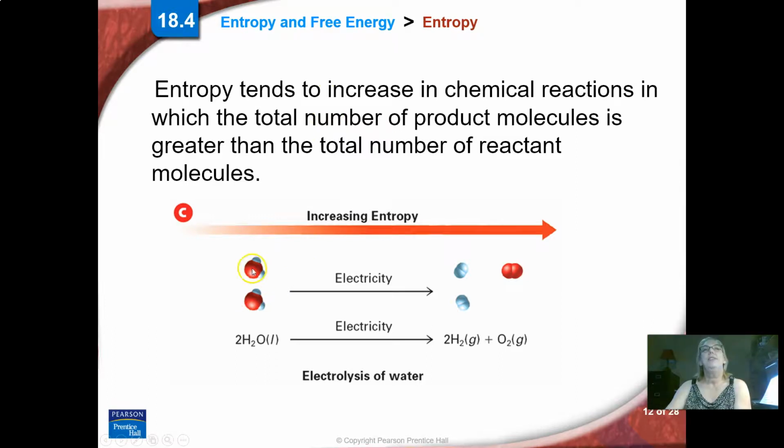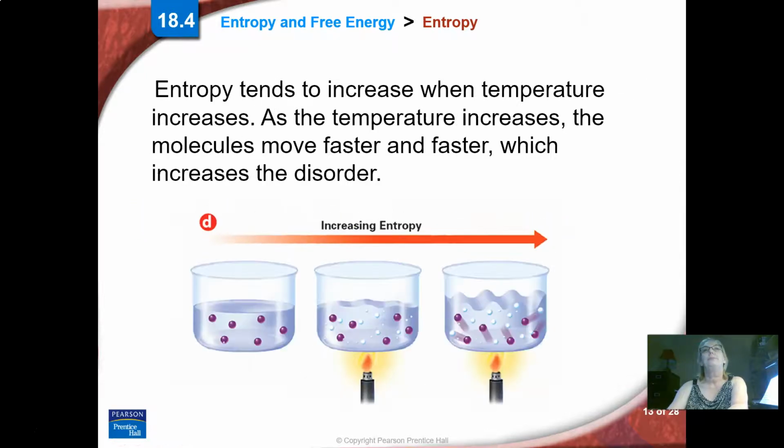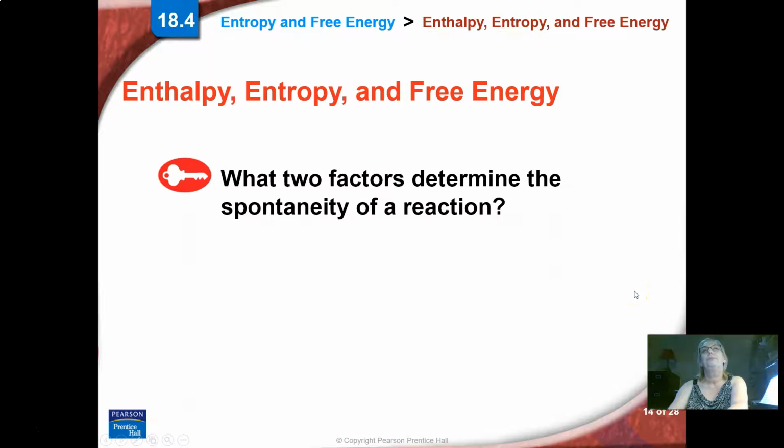So on this side we have 2 molecules, and on this side we have 3. So there's increasing entropy in this direction, going towards the products. If you increase temperature, you increase entropy because the particles are moving around more, so that's more disorder.